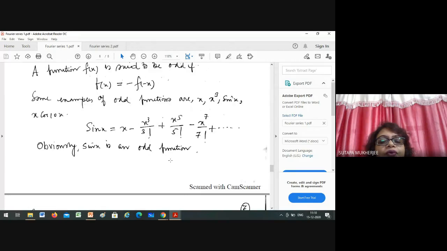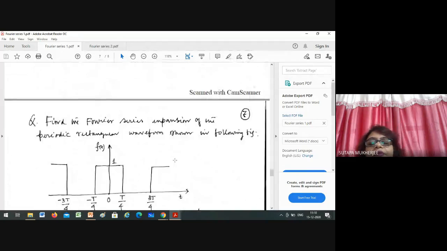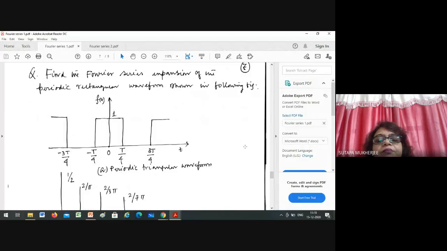Now come to the problem. Okay, Irfan, come to this problem. Find the Fourier series expansion of the periodic rectangular wave. Okay, ma'am. Just minutely follow this example. Each and everybody will follow, not only Irfan.